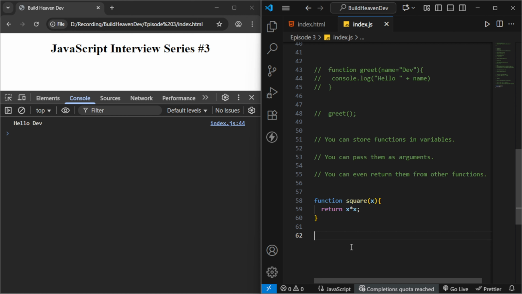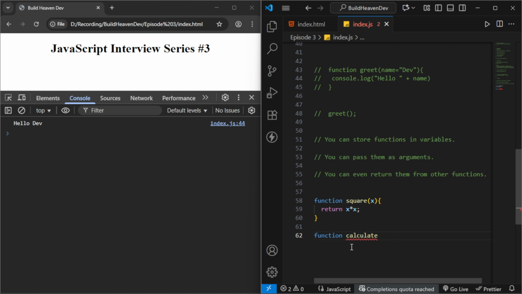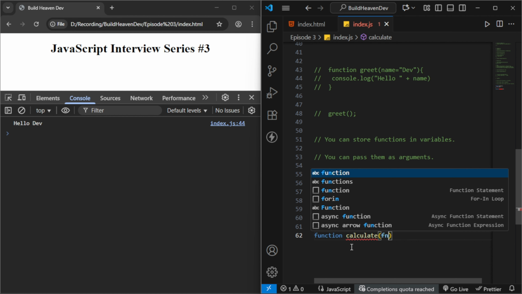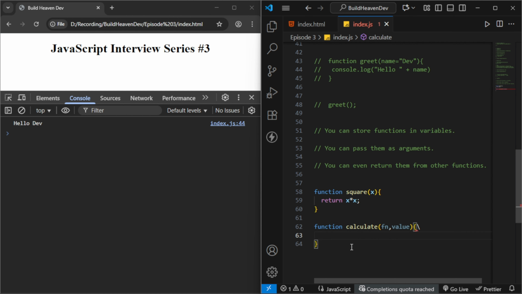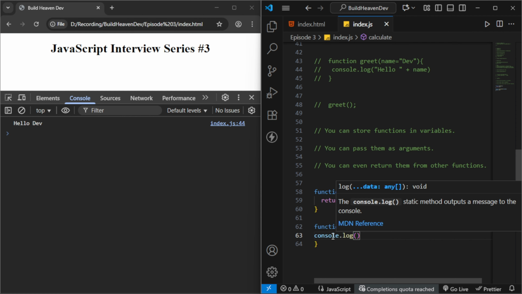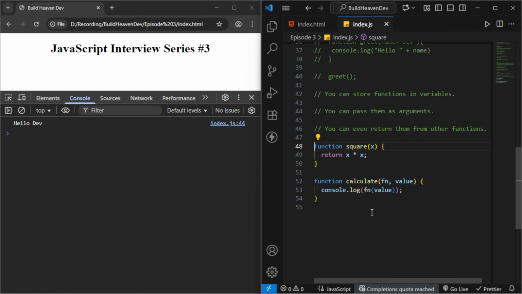Now we will write another function called calculate, and this calculate will take as parameters a function, how to calculate that square, and a value, and it will print the answer with console.log, calling the function with the value. So this is very simple. This is how it will work.